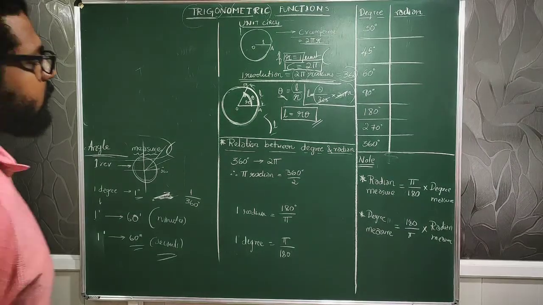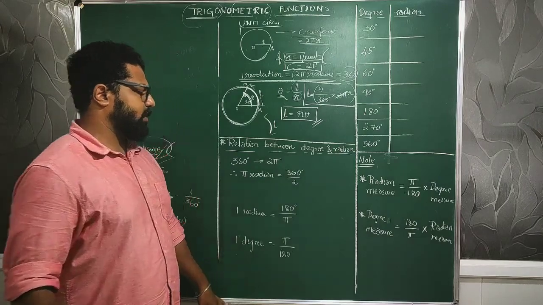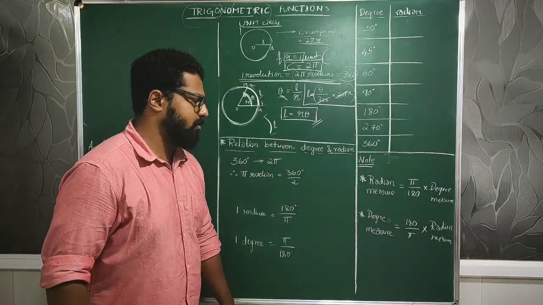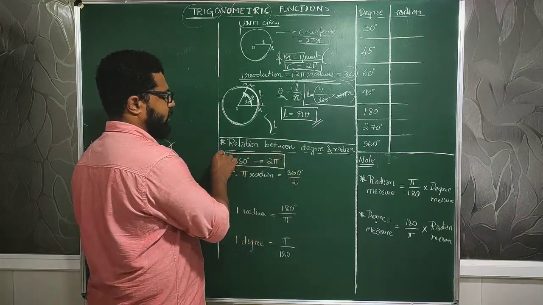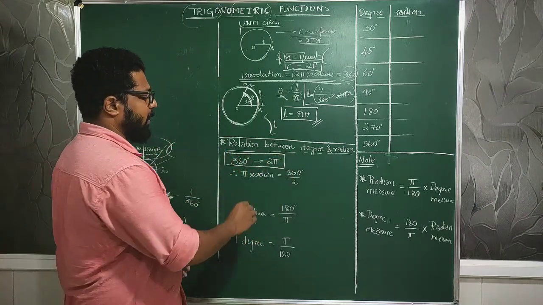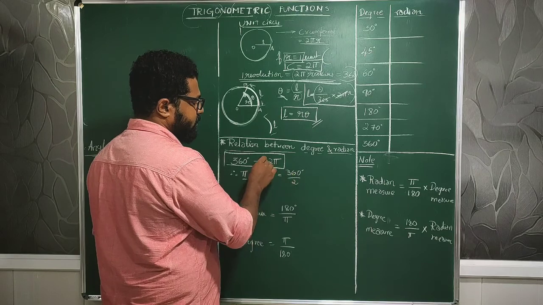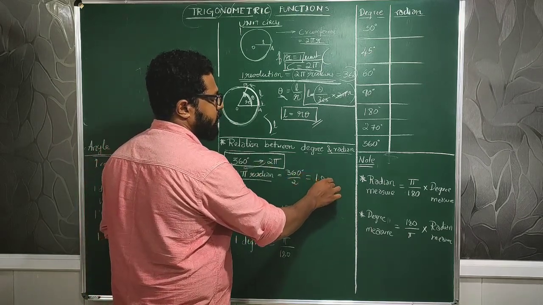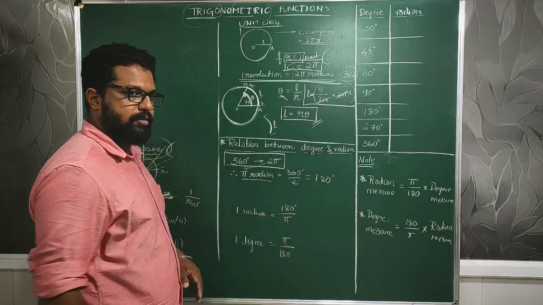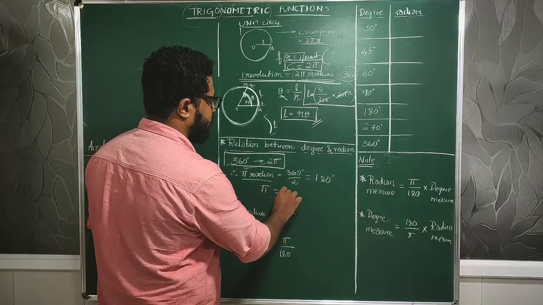Okay. So now we'll move on to the next topic, that is the relation between radian and degree. Very simple terms to remember, as I already told you, 360 degrees is nothing but 2 pi radians. Therefore, pi radian is nothing but 360 divided by 2, isn't it? That is equal to 180 degrees. Therefore, pi radian is equal to 180 degrees. I can just write it, pi is equal to 180 degrees.